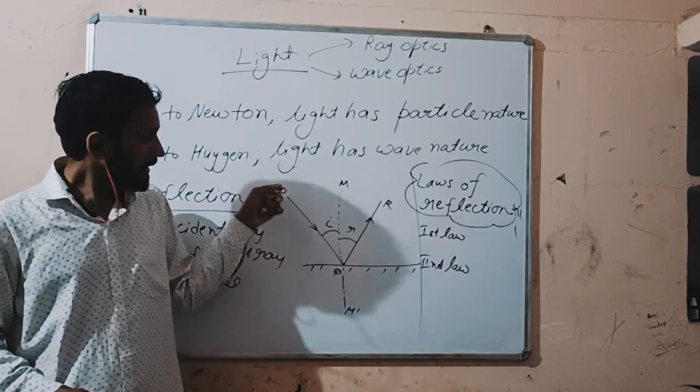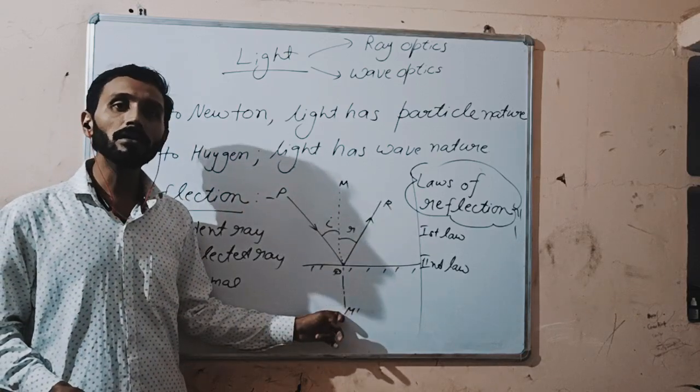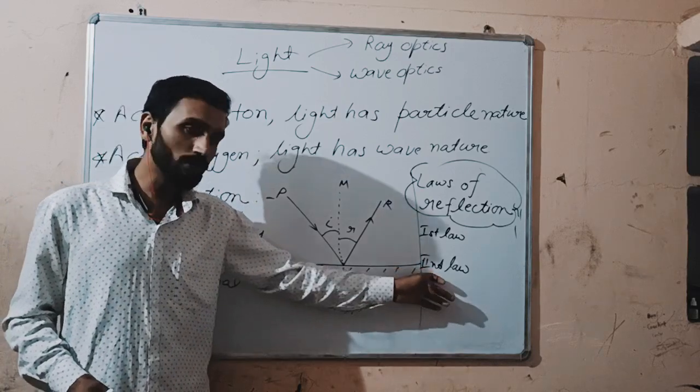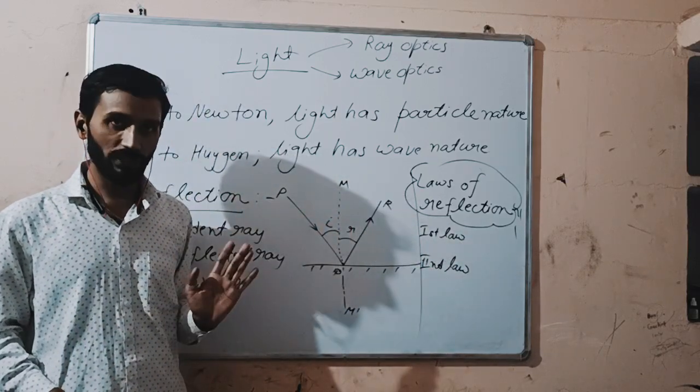According to the first law, incident ray, reflected ray, and normal all lie in the same plane. According to the second law, angle of incidence is equal to angle of reflection.